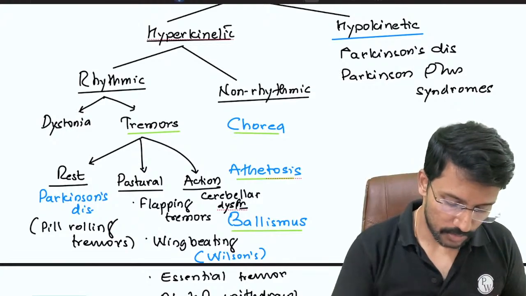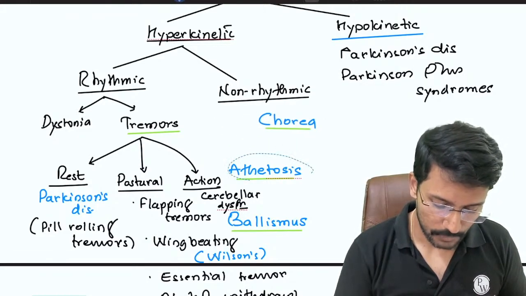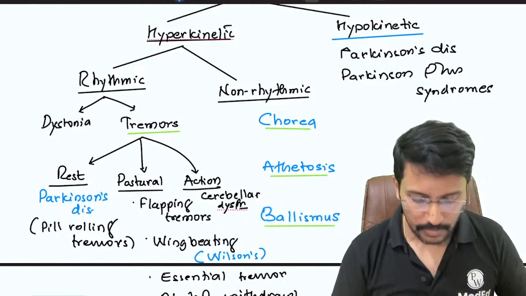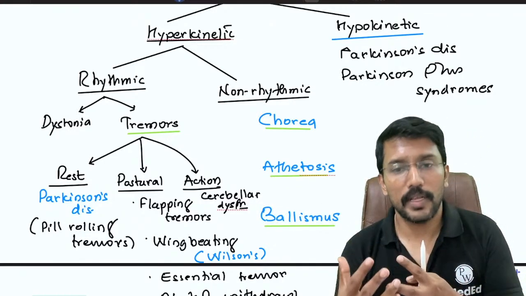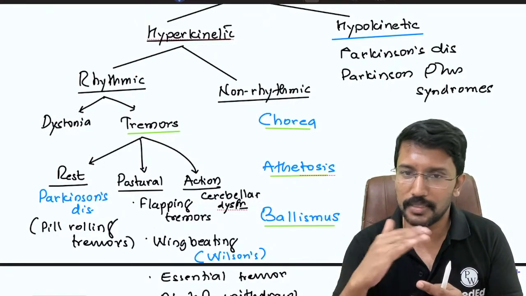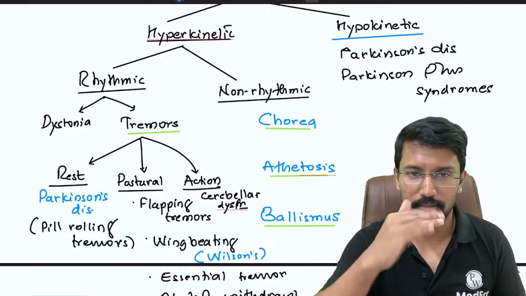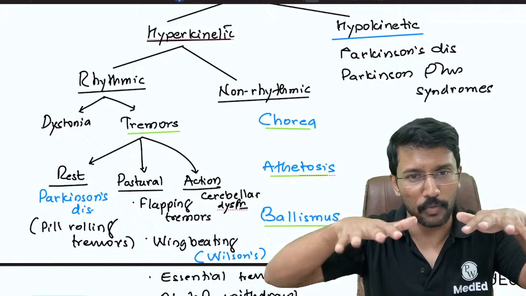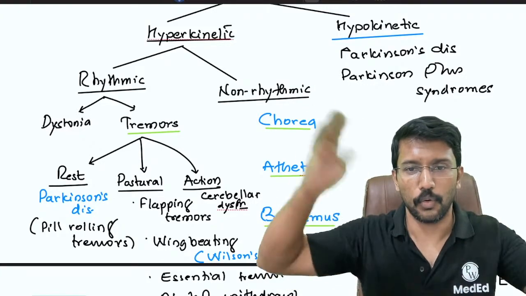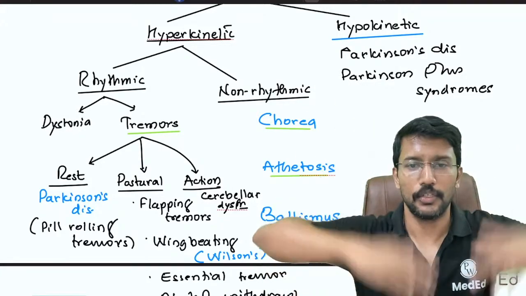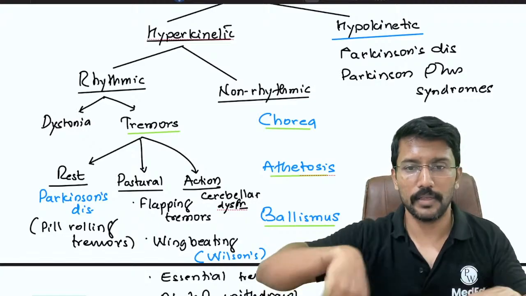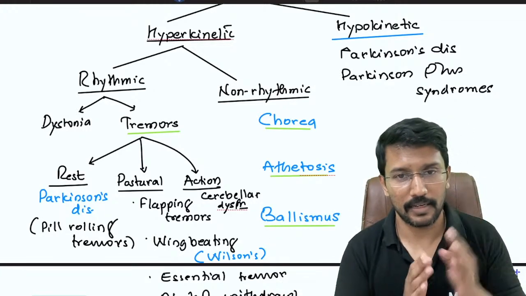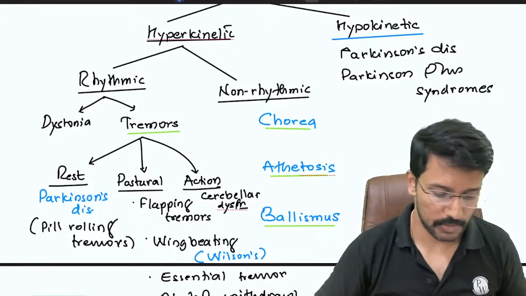Now coming to these non-rhythmic movement disorders that we were talking about, chorea, athetosis and balismus. These are complex movements. So it is not only one movement which is repeating, right? In flapping tremor, this, right? In Parkinson's, this. Essential tremor, alcohol withdrawal, only one movement repeating. Wing beating, only one. Actually, the movement is happening at the shoulder joint. But when there are multiple complex movements involved, we will call them non-rhythmic. There are three types: chorea, athetosis, and balismus.